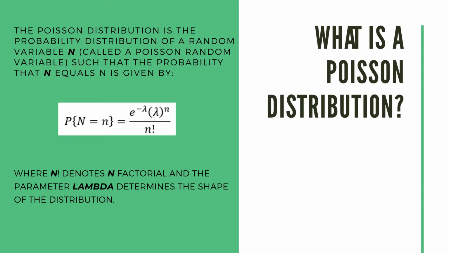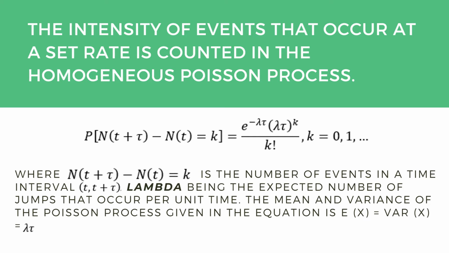What is a Poisson distribution? It is a probability distribution of random variable n, such that the denominator denotes n factorial and the parameter lambda determines the shape of the distribution. The intensity of events that occur at a set rate is counted in a homogeneous Poisson process shown below, whereby k equals the number of events in a time interval, lambda is the expected number of jumps, and the mean and variance of this process are the same, which is lambda tau.